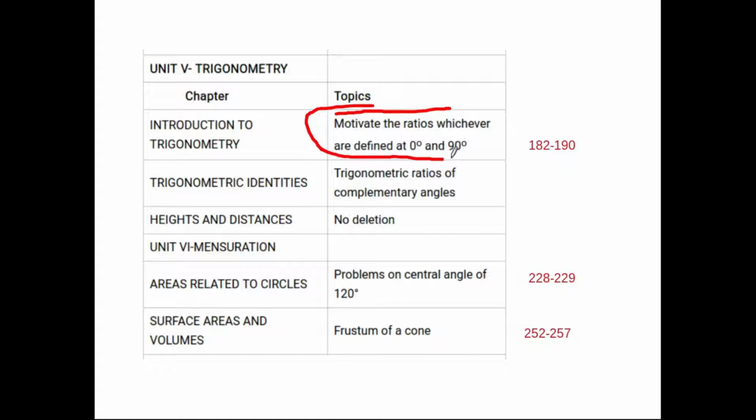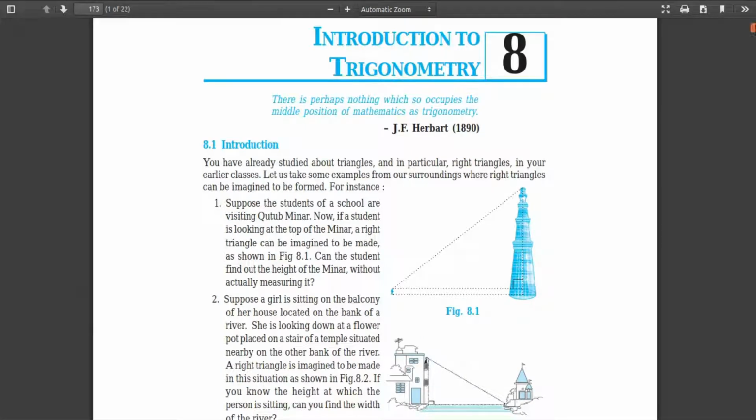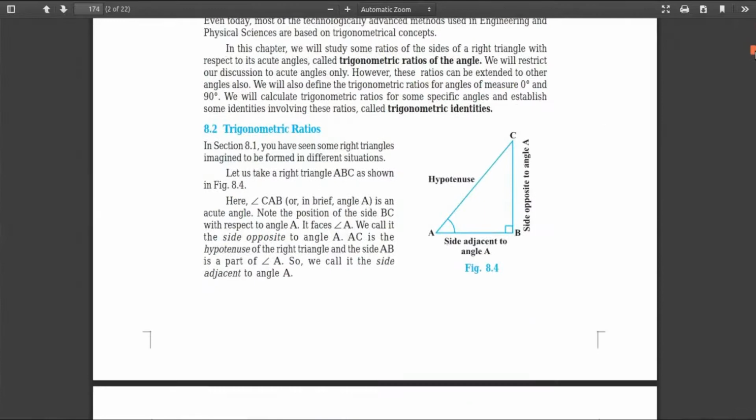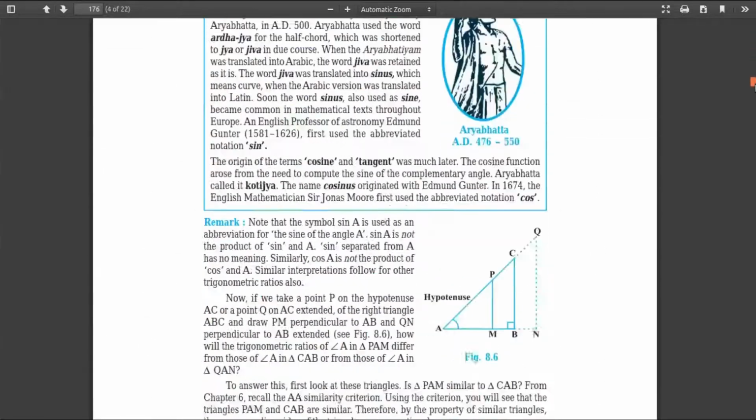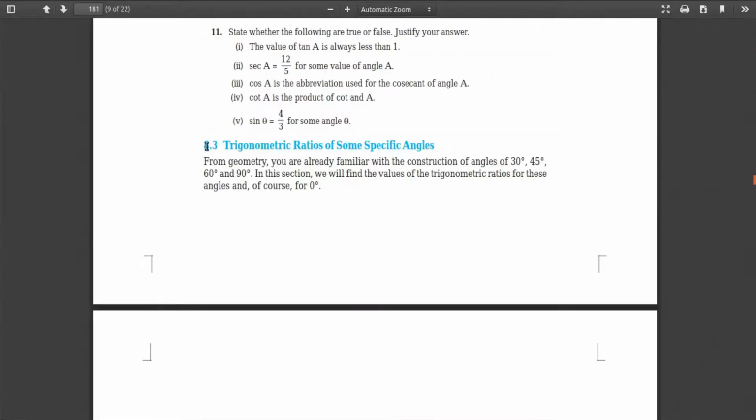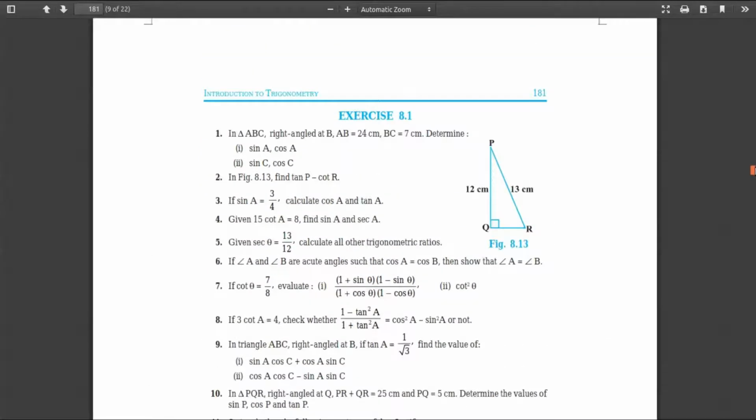What is this one? Motivate the ratios whichever are defined at 0 degree and 90 degree. So let me see where we have in the textbook these complementary angles and the defined ratios. That includes this one, which will remain, trigonometric ratios, starting from page number 181.